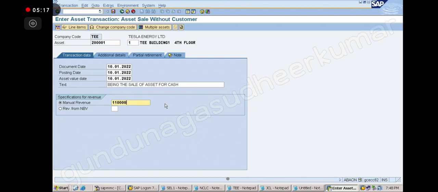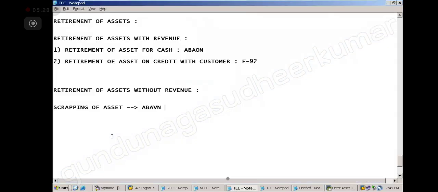So my building is depreciating every month. So we are selling the asset. So my net book value is how much? What is my net book value as on today? Net book value on what date? On 01.02.2022, what was our net book value? 99,288. Right? So now, I am selling the asset.